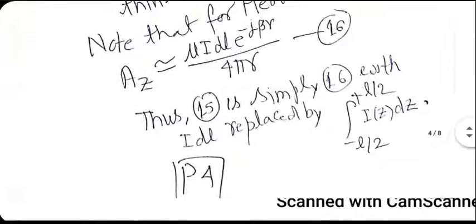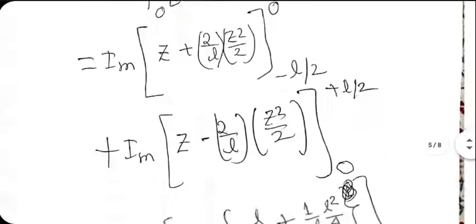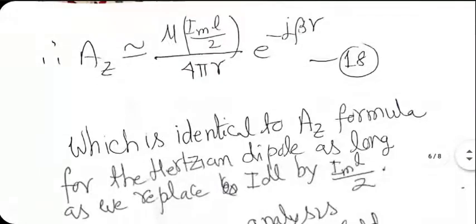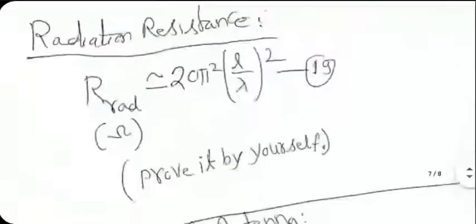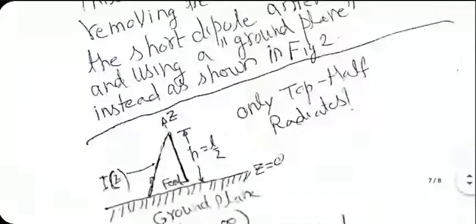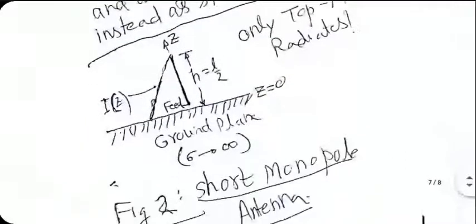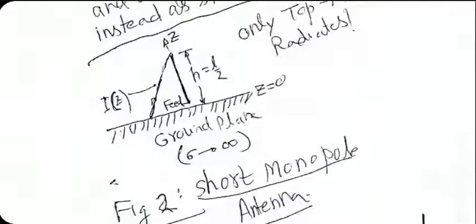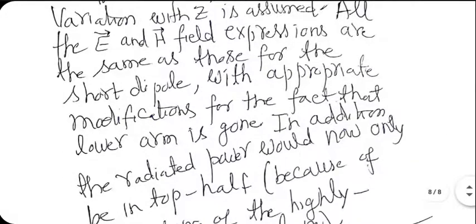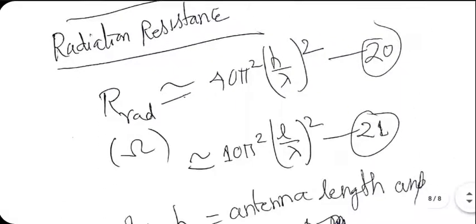A_z, for a Hertzian dipole, it contains I dl. For a short dipole, it starts seeing I_m L by 2 instead of I dl. That's it. All these formulas are given in the previous document also. This is another way of drawing the monopole, where current distribution is also shown as a linear one. But there's nothing new in this document compared to the previous document. Only things are written slightly differently.